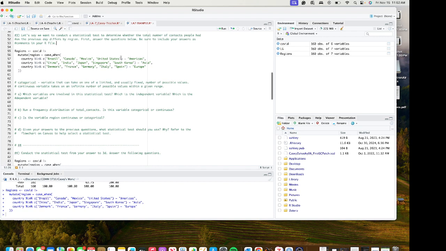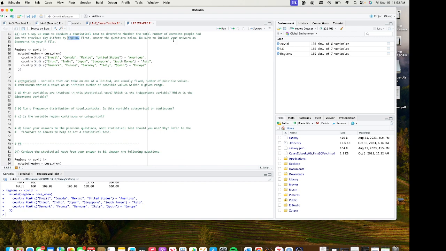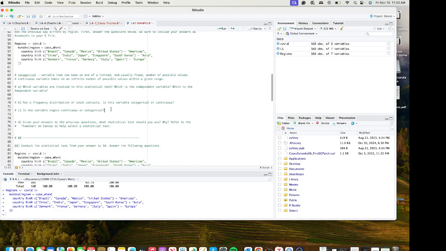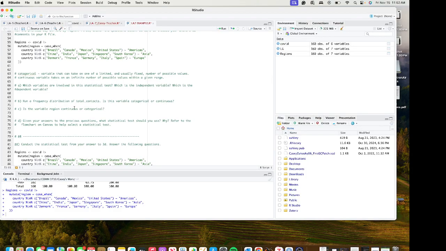So region and total number of contacts are the two variables. I'll let you decide which is the dependent and independent. And then you will also determine whether or not these variables are continuous or categorical.